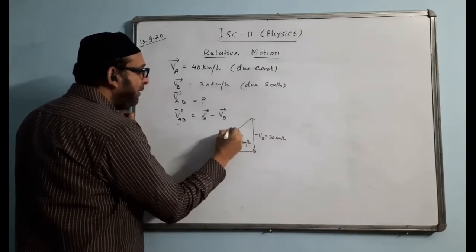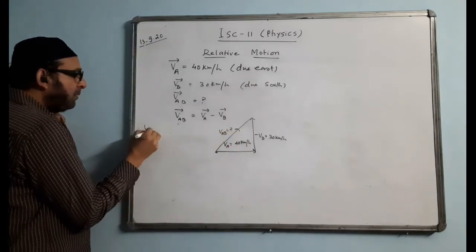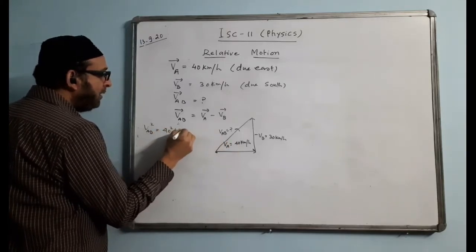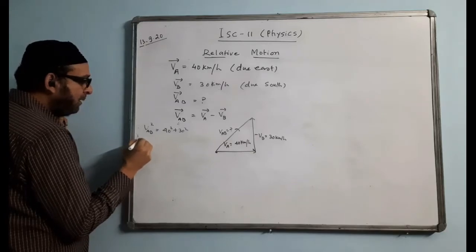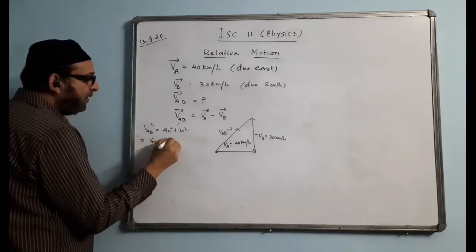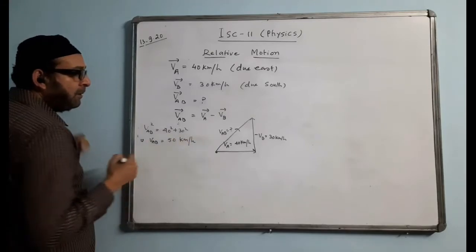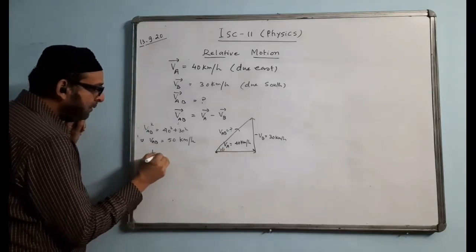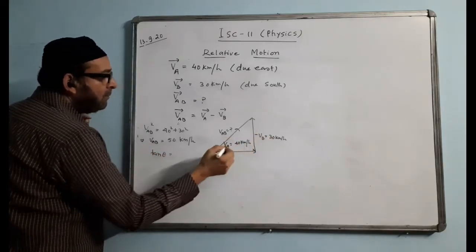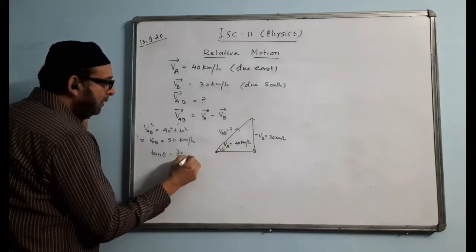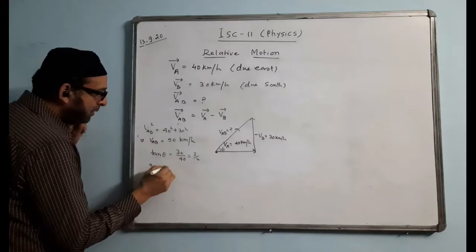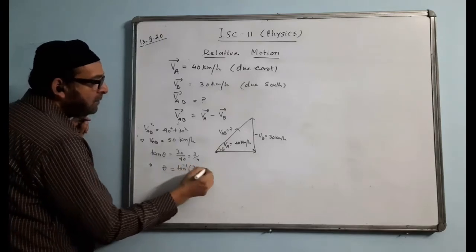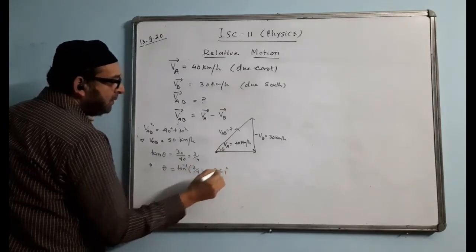There is only the magnitude we are finding. What is the value of VAB? Pythagoras: VAB square is equal to 40 square plus 30 square. We can write either of these two first, it doesn't make any difference. VAB value will come 50, so 50 km per hour. And it will have a direction also. We will find the direction as theta. Tan theta is perpendicular by the base, 30 by 40, 3 by 4. Therefore theta is tan inverse 3 by 4. You can use a calculator to find it, and the answer will come 36.1 degrees.